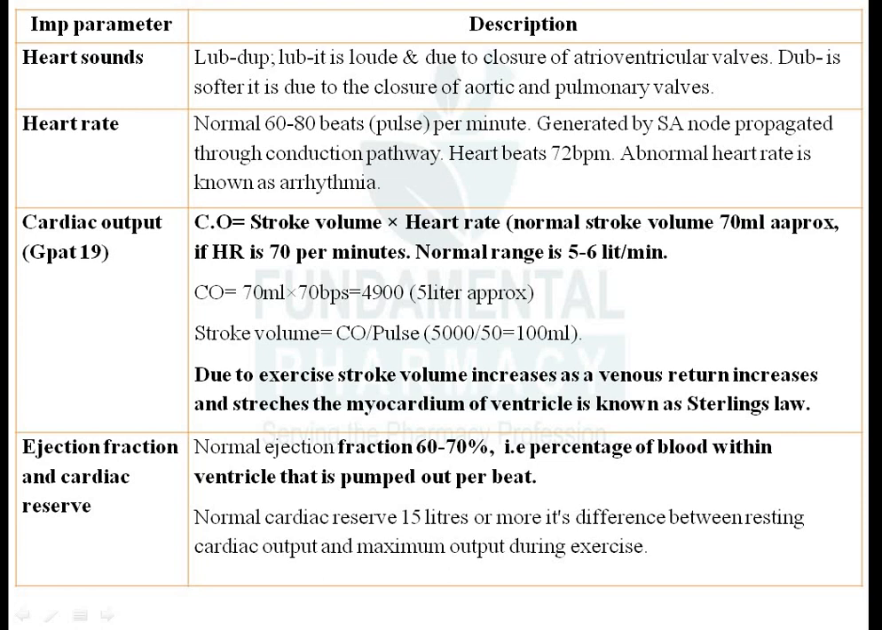That will create pressure on your ventricle. Okay, that will stretch your ventricle, and because of that stretching, the ventricle again forcefully contracts. Okay, so due to exercise, venous return is increased, that's why stroke volume will be increased, and it will stretch your myocardium, and that's why the myocardium will again forcefully contract the ventricles to pull the blood.